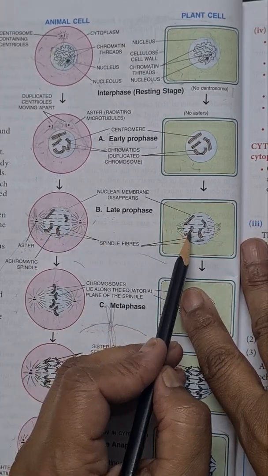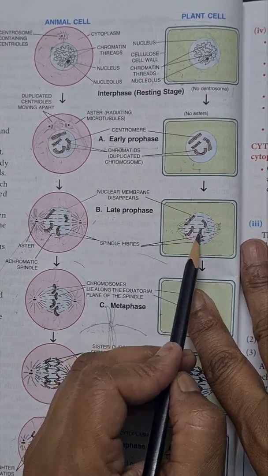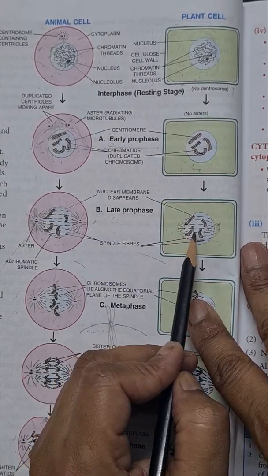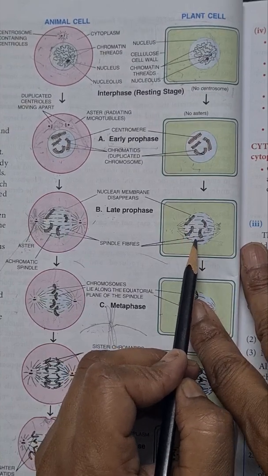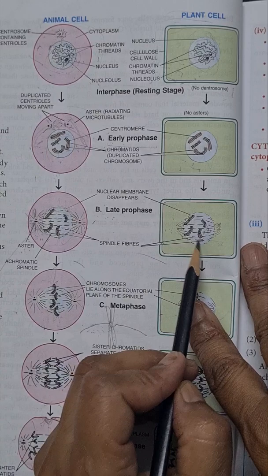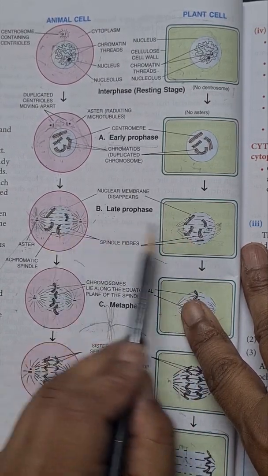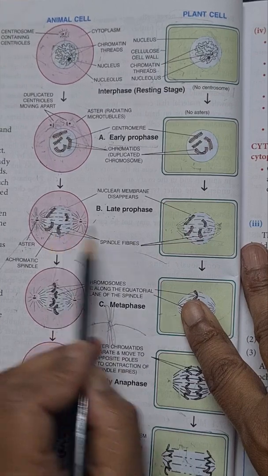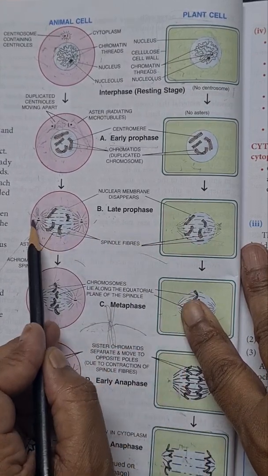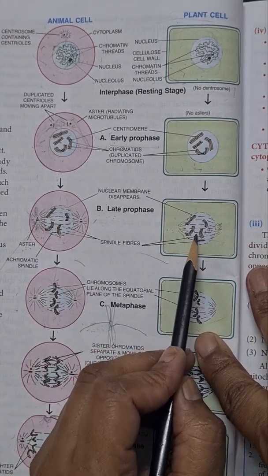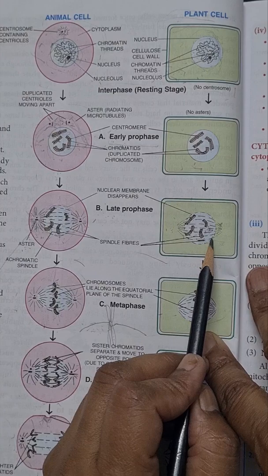But spindle fiber formation takes place in plant cell also. But here they are formed by the condensation of microtubules present in cytoplasm. So spindle formation takes place both in animal and in plant cell. In animal cells they are formed by centrioles, but in plant cells they are formed by condensation of microtubules.